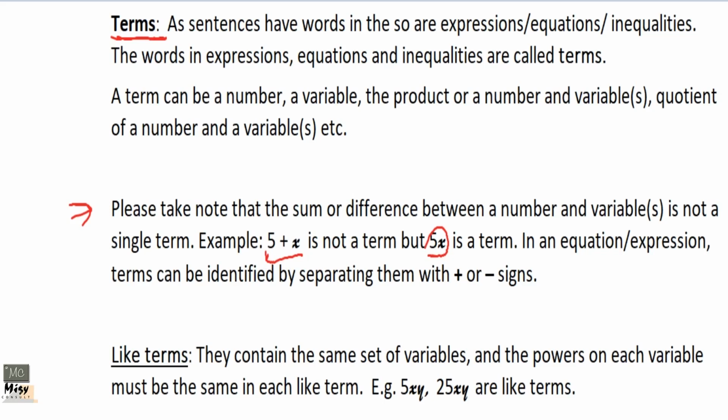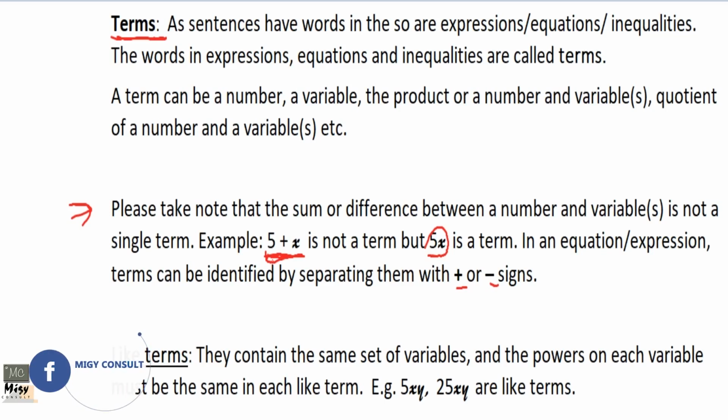But 5x is a term. So let's get the difference. 5x is a term on its own, but 5 plus x is not a term on its own. There are two terms, so it is actually an expression that we have here. Okay. In an equation or in an expression, terms can be identified by separating them with a plus or minus sign. So you can identify terms when they are separated with the addition or subtraction sign. Okay, so let's get it so that we don't confuse things.